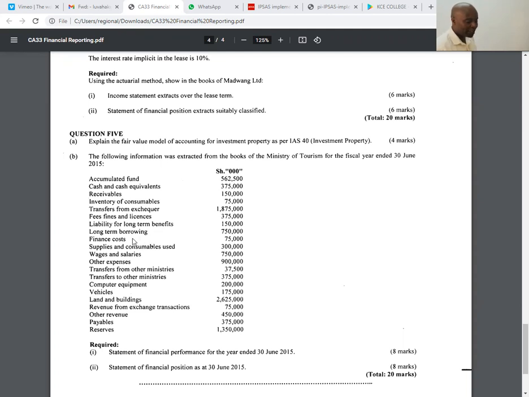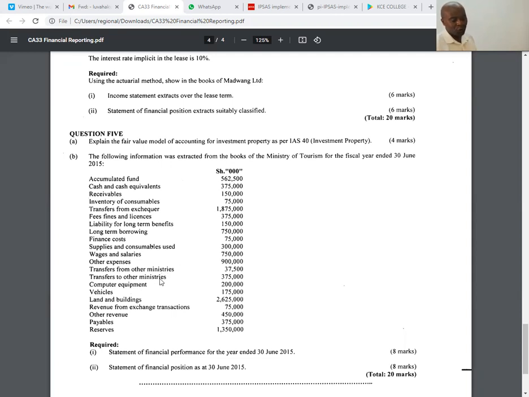Finance cost, this is a statement of financial performance. Supplies and consumables used, remember, so statement of financial performance. Wages and salaries is an expense, statement of financial performance. Other expenses, statement of financial performance. Transfers from other ministries, they gave us money. That's revenue to us. So this automatically goes to the statement of financial performance, right?